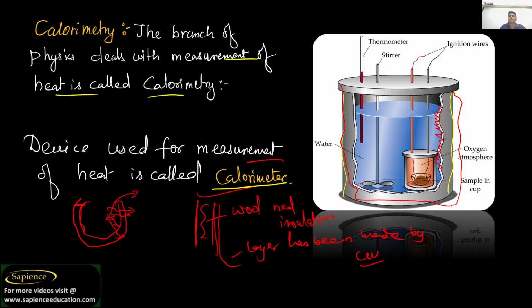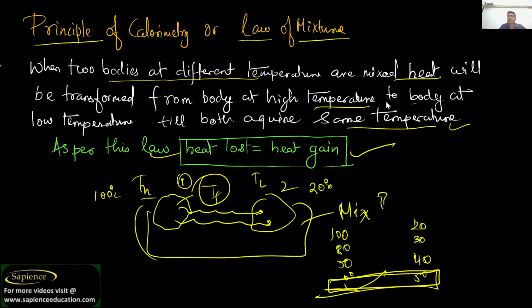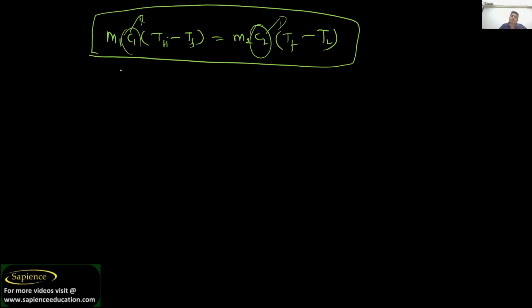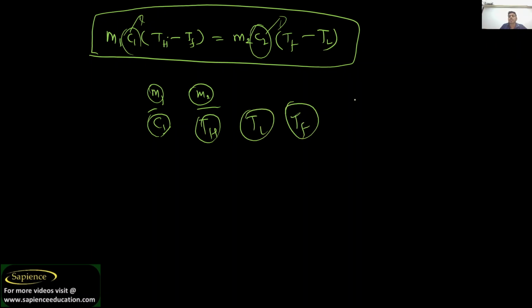See here in the calorimeter what we have done. The calorimeter is an instrument. In the instrument we have the mass of one liquid and the mass of another liquid. So we have got these values. We have got the specific heat of one body, which you can take as water. We have got a high temperature, a low temperature, and the final temperature by using the thermometer. So finally the unknown part is C2. By using this method only we are able to find C2.